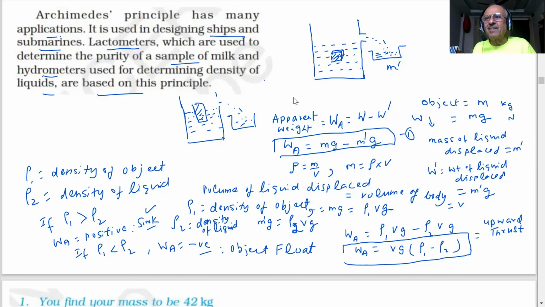If the density of the milk changes, what will happen? Then it is not pure milk. Got it? Yes, sir. And then the buoyant force will change. So they use this in instruments called lactometers, and hydrometers are used for determining the densities of liquids. These are instruments which determine density by applying this principle of Archimedes.